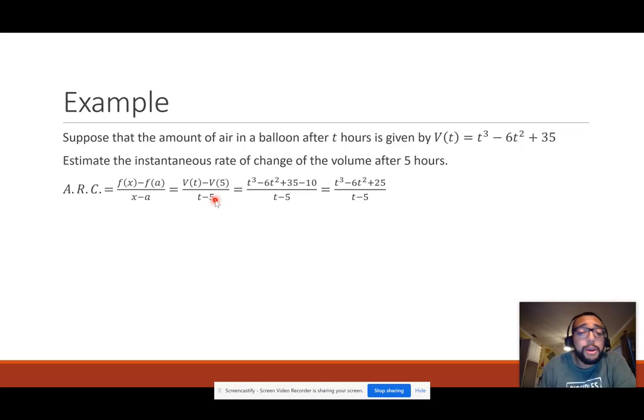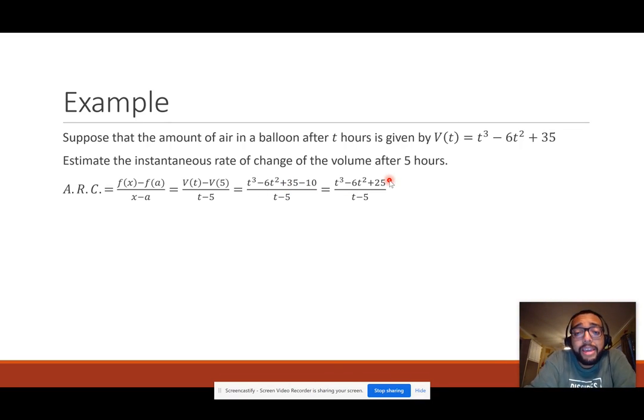Let's plug in what we know. v of t is t cubed minus 6t squared plus 35. And v of 5, I just worked it out, is going to be 10. So we have t cubed minus 6t squared plus 35 minus 10, and 35 and 10 can combine, so that'll be 25.